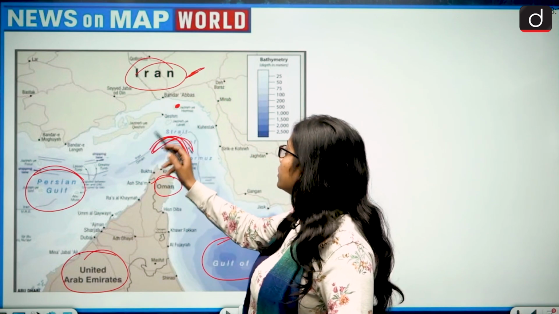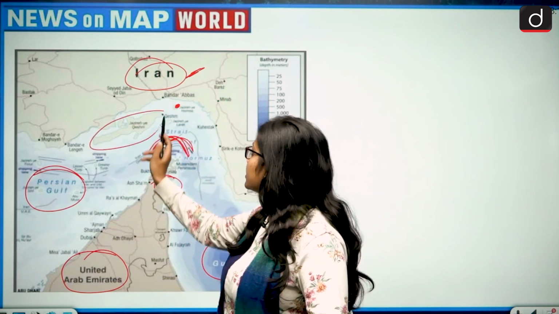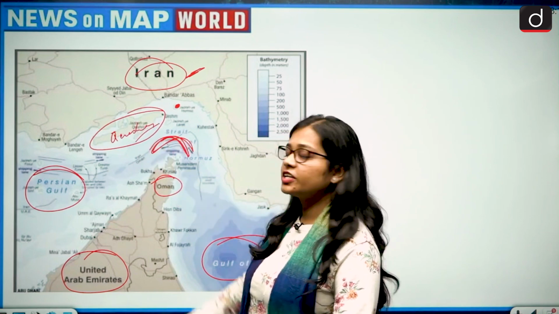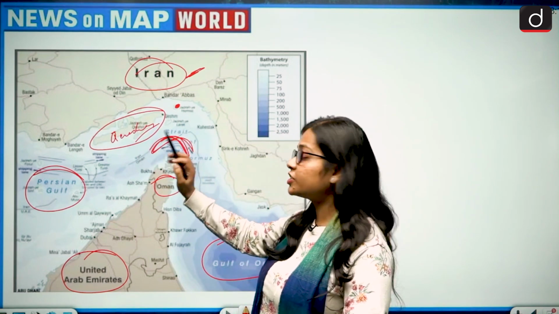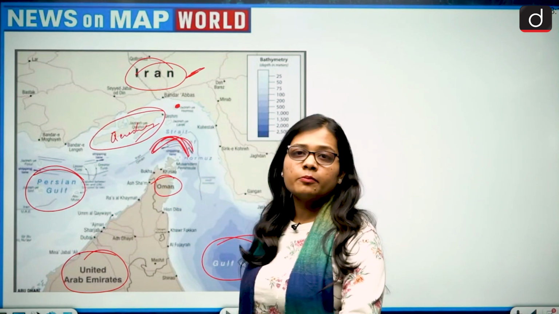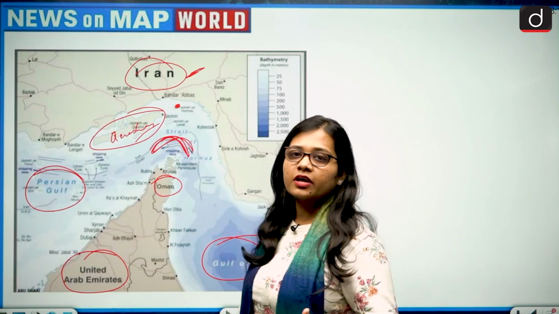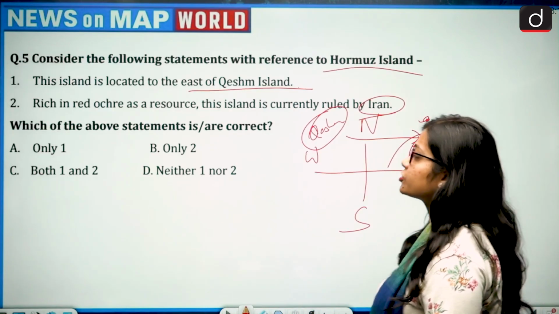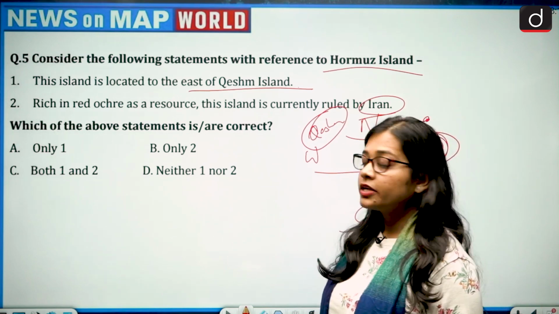And if we talk about that, this is the Kishma Island. To the east of the Kishma Island is the Hormuz Island. Kishma Island is very large in size, while the Hormuz Island, as compared to the Kishma Island, is smaller in size.